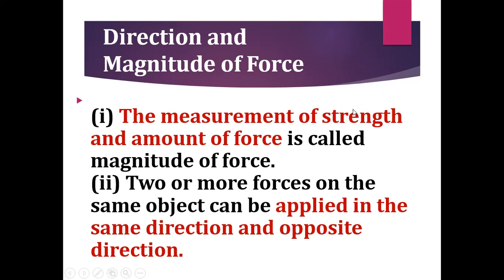Strength means weak force or strong force. How much amount of force will be applied, that is called magnitude of force. Two or more forces can be applied to an object in the same direction or in opposite directions. We can apply two or more forces on the same object in the same direction and also in the opposite direction.